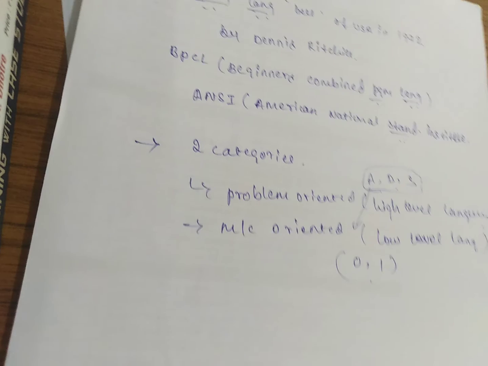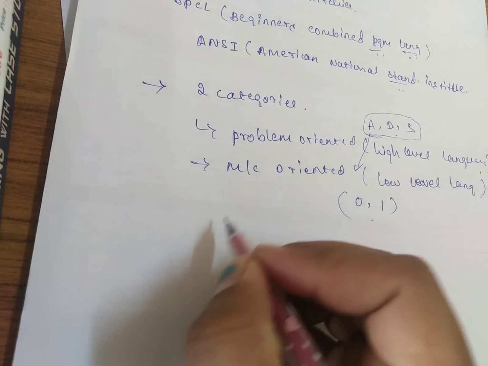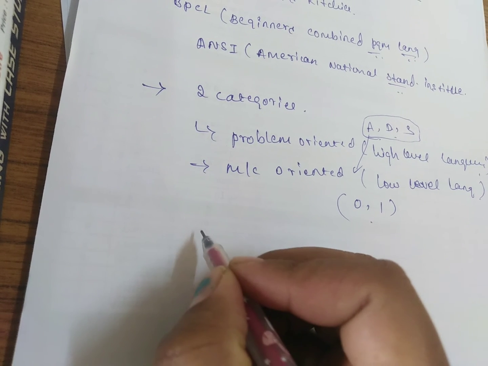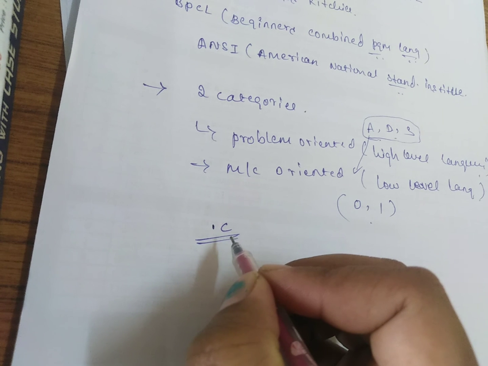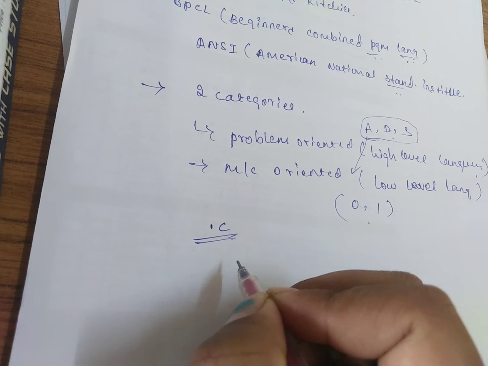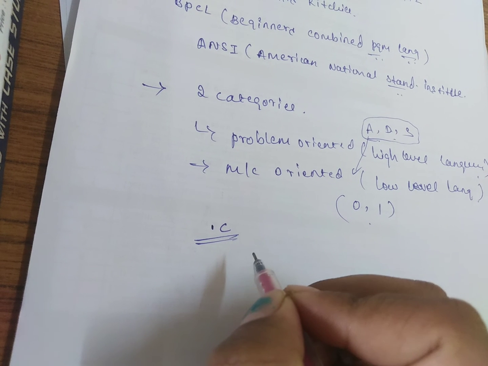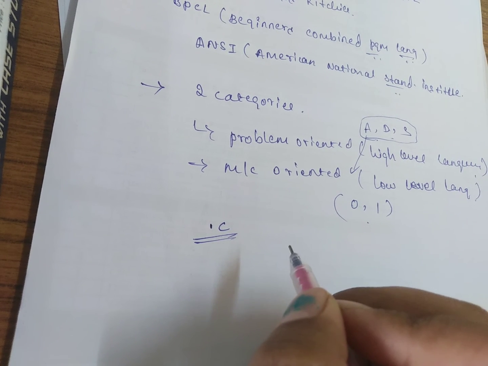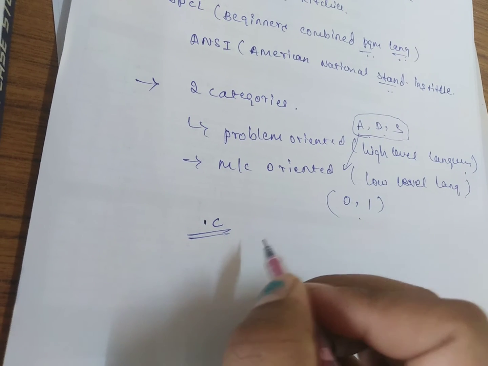Then in the C programming language, we write the program and afterwards we can save it. We use the .c extension to save the program. In a C program, we save the program with the .c extension.